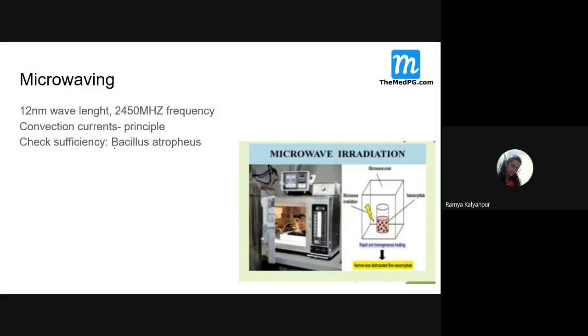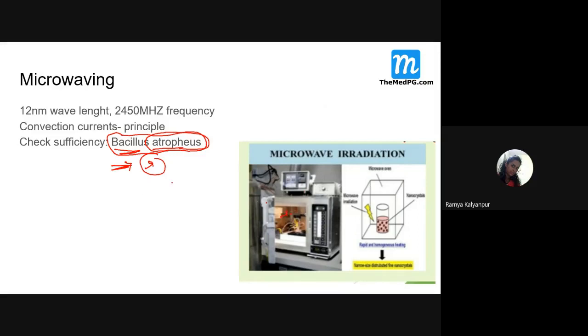Now, how do you know that this microwaving is functioning or not? Otherwise, you simply dump all your waste, switch on the microwave, and once the recommended time is over, you take out the waste. No, you need to confirm whether the microwave machine is working. Confirmation is done using spores of Bacillus atrophaeus. Remember this. Put strips of Bacillus atrophaeus in the microwave.